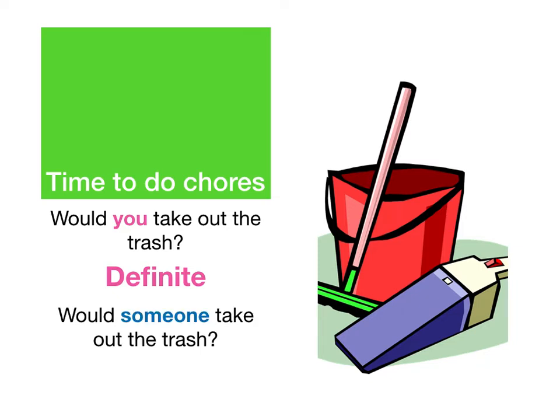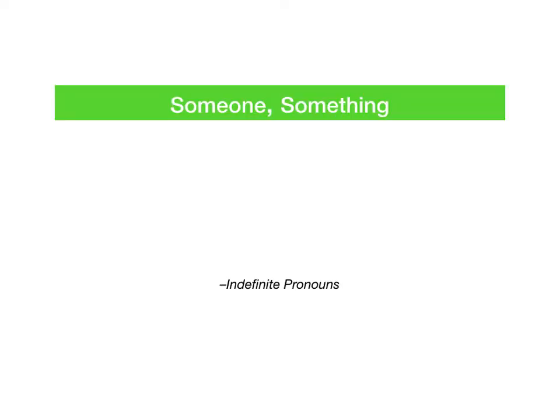But if your parents just say, "Would someone take out the trash?" we don't know who they're exactly referring to. So that is what we would call an indefinite pronoun because the exact person or thing is not specified.